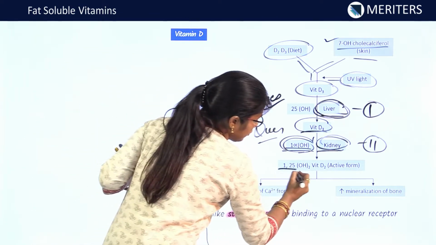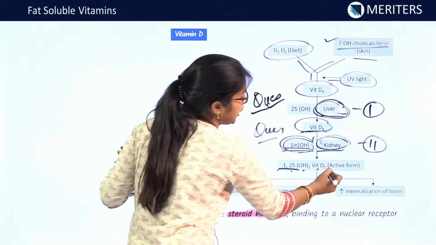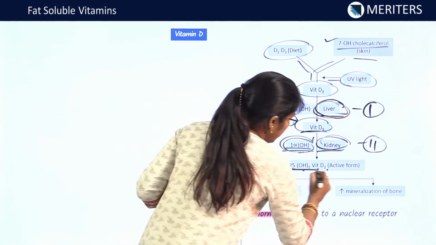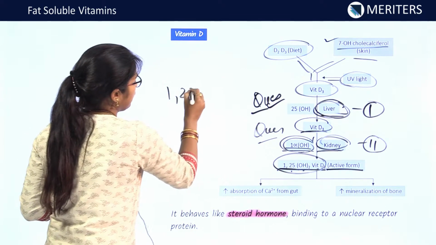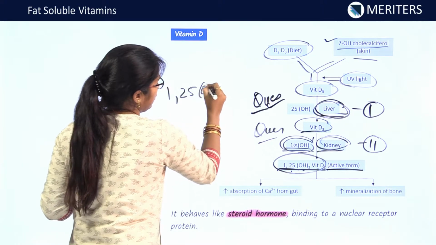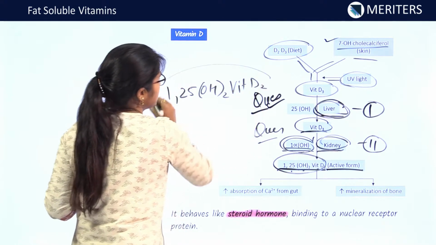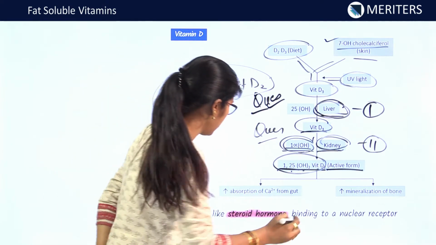Now, after second hydroxylation, we get 1,25 dihydroxy vitamin D. This is the active form. You may be asked the active form. This is the active form of vitamin D.